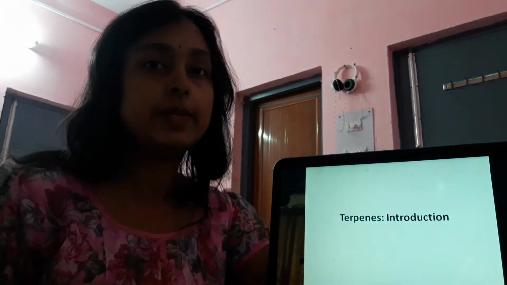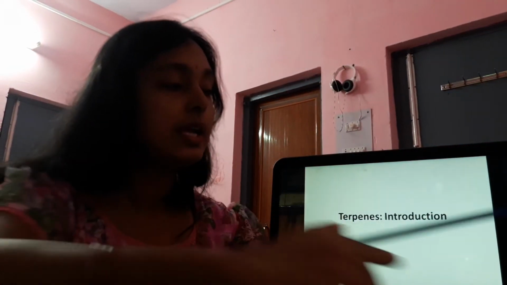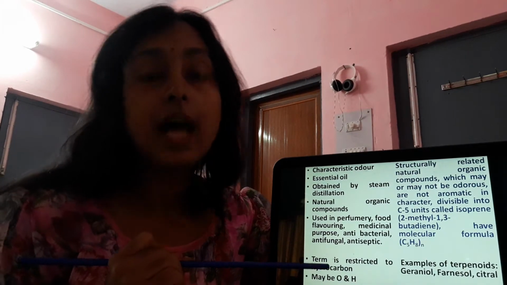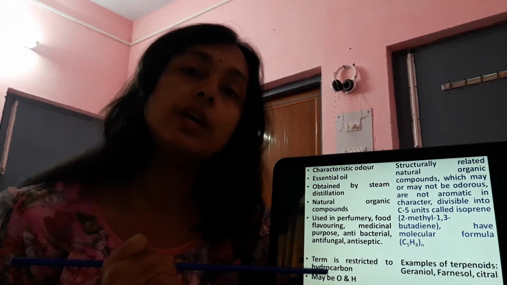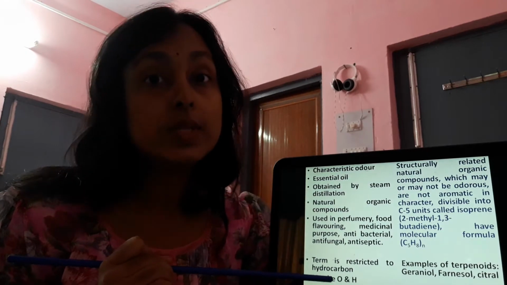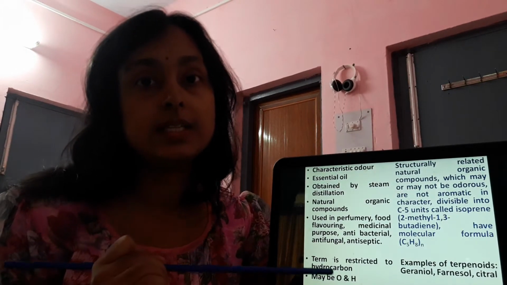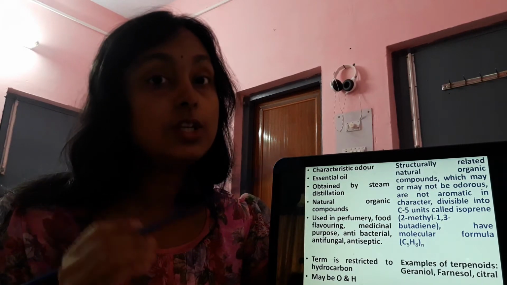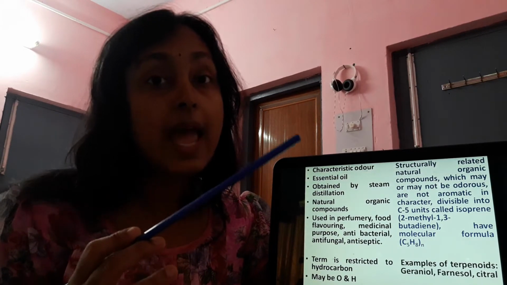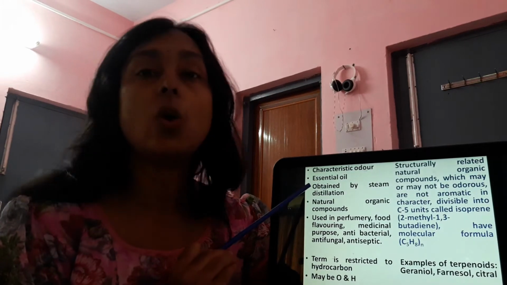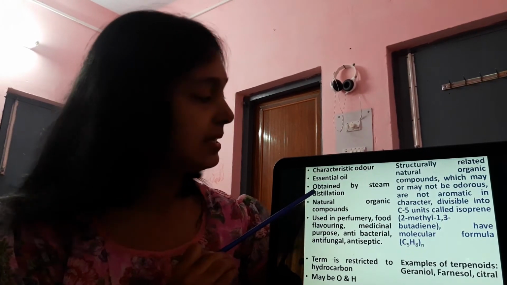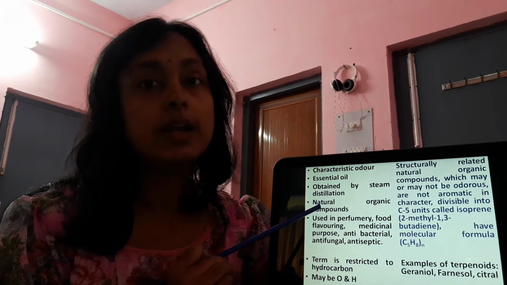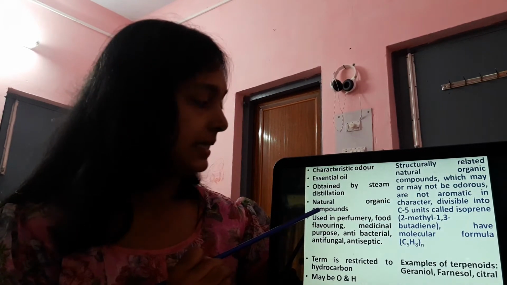So today we will be discussing an introduction to terpenes. The characteristic odor of different flowers, fruits, and leaves is well known to you. Like the rose has a particular definite flavor and aroma from its essential oil. That aroma or fragrance is due to the essential oil present in the particular plants, and this is obtained by the steam distillation method or solvent extraction method.